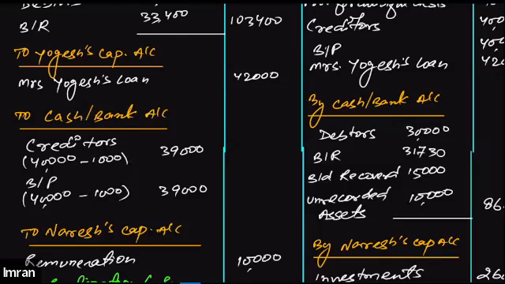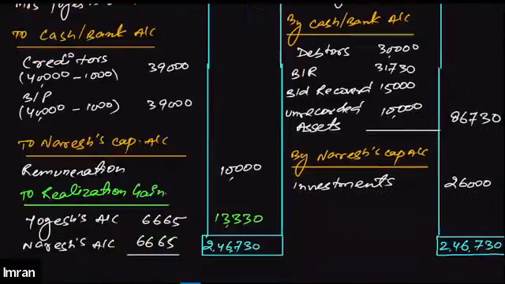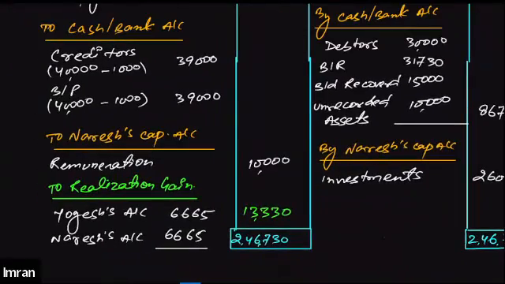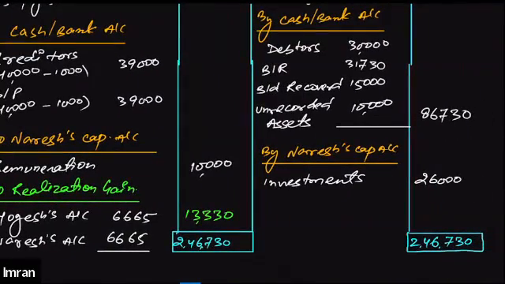Further, the question says that Naresh will be getting a remuneration as part of the commission for the services he's rendering for dissolving the firm. And also Naresh will be taking over the investment of the firm at 26,000. So we will be required to record that as well on the credit side.